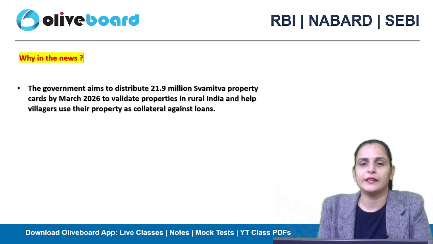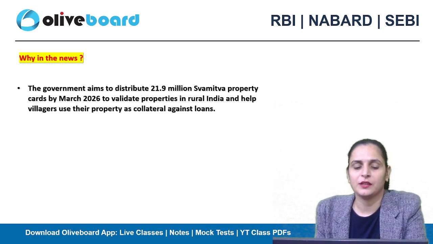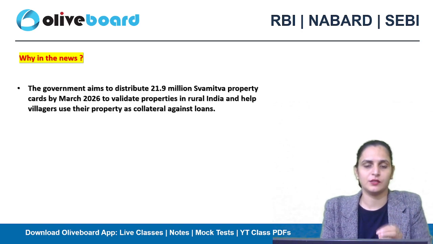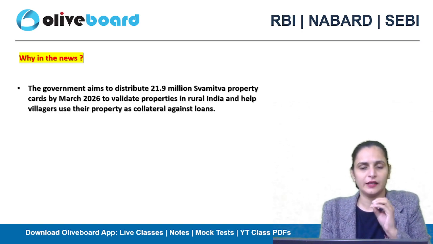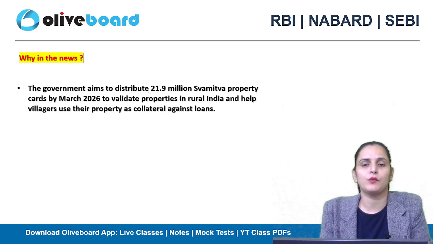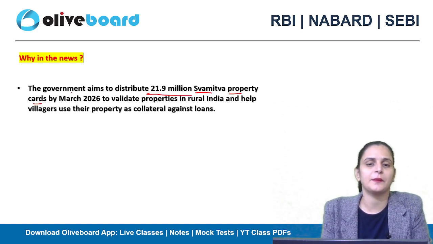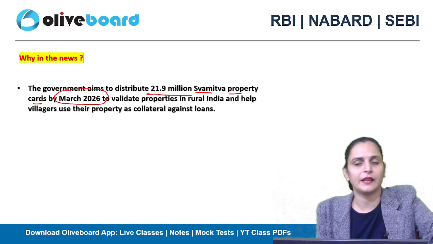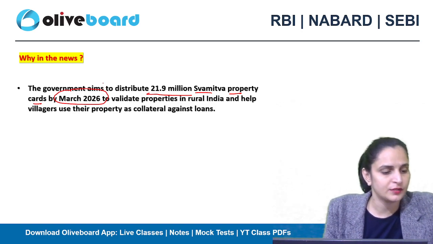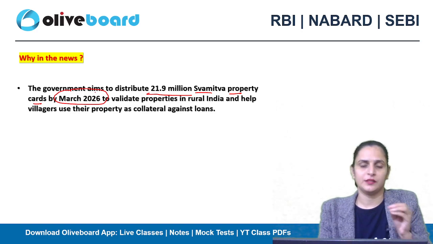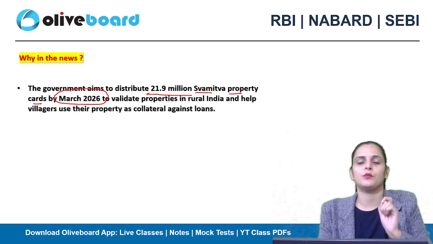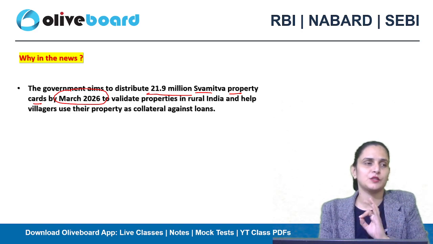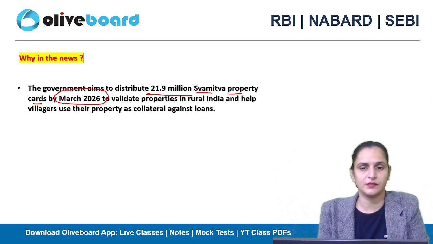Okay. Next is why this Swamitva scheme is in the news. The government has aimed to distribute 21.9 million Swamitva property cards by March 2026. The government has taken the initiative and is working on the mapping and all these things, and it has decided that 21.9 million Swamitva property cards will be distributed by March 2026